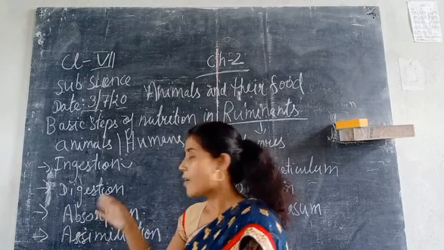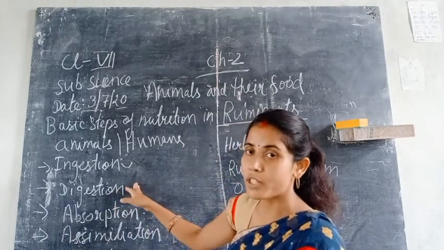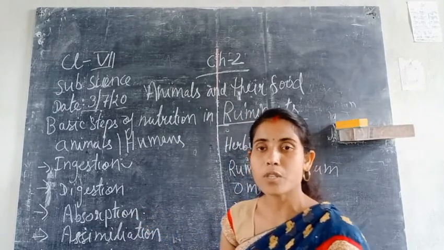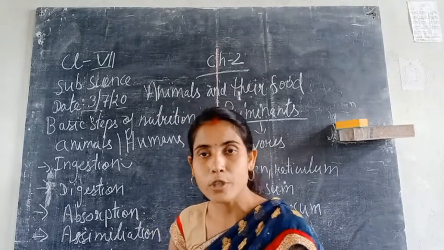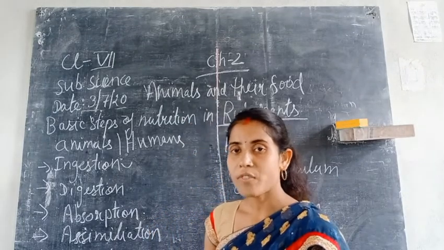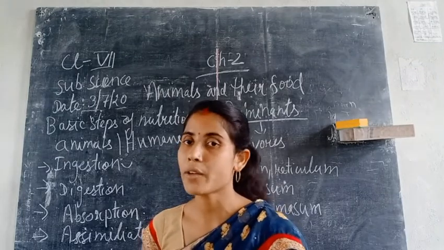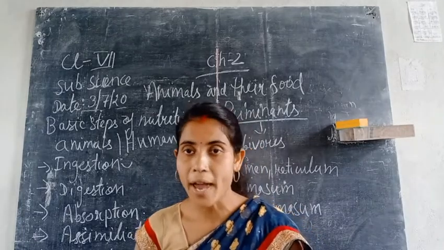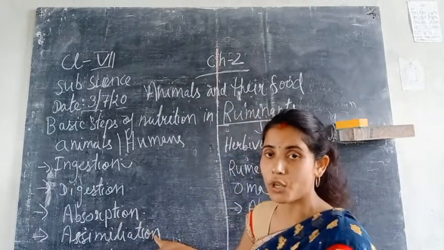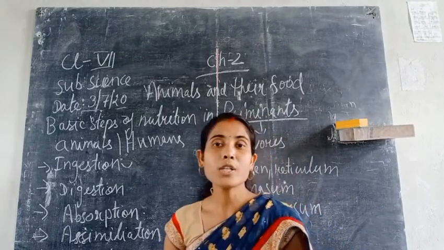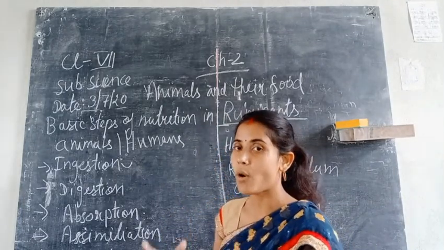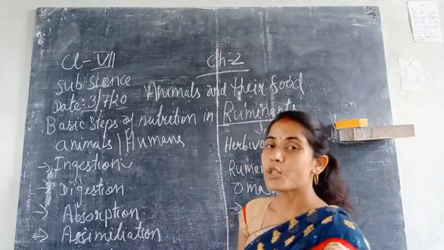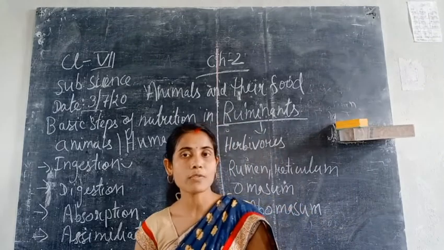And then after it has been broken into very small food molecules, it is absorbed by our body fluids. That means the water soluble substances of the food component are absorbed by the body fluids like blood, so that the nutrients present inside the food materials will be supplied to the blood, and then used for growth and energy. And next is assimilation. Assimilation means what? Mixing. All the nutrients will be distributed to each of the body components separately, and will be used by the body for the growth and maintenance of the body.